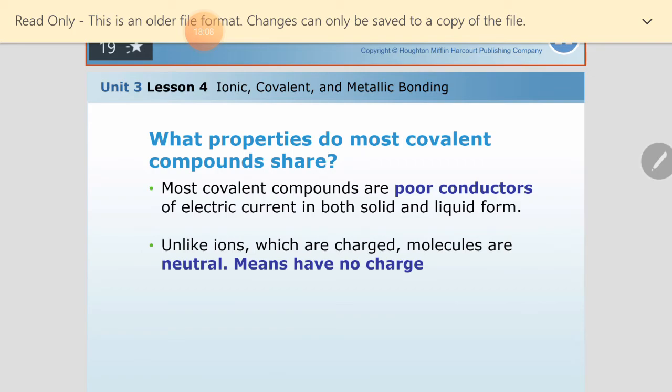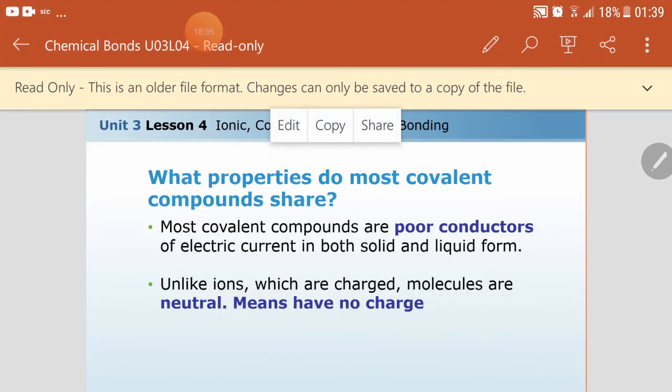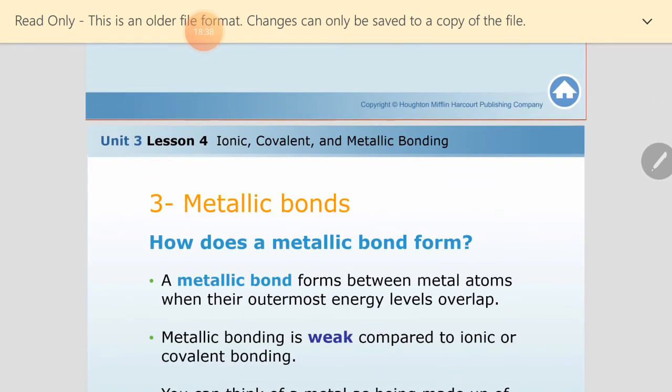We said the solid is a poor conductor; when melted, it becomes a better conductor; when dissolved in water, it becomes a better conductor. Here, they are poor conductors totally. Unlike ions, which are charged, molecules are neutral, meaning they have no charge.